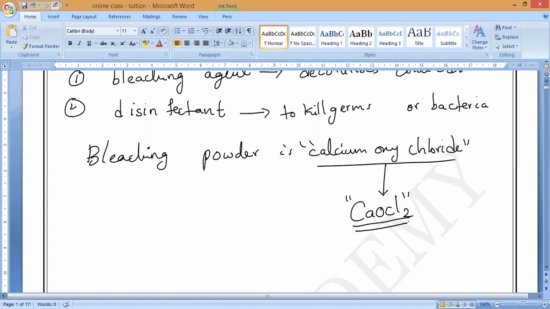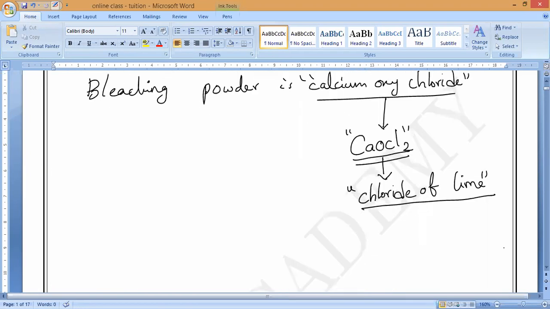Another name for this is chloride of lime. All of you know it. It is very, very important; for MCQs, these things will come. So, bleaching powder is calcium oxychloride, CaOCl2, and another name is chloride of lime. Remember that.